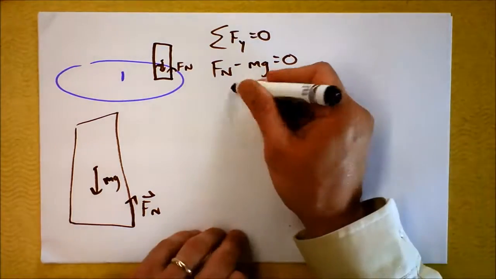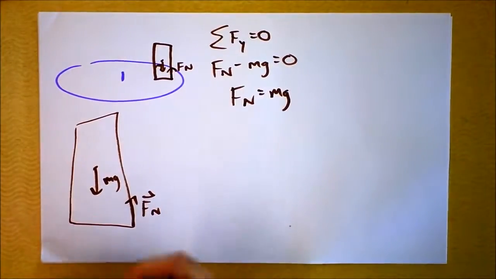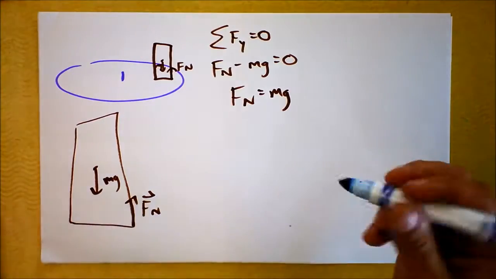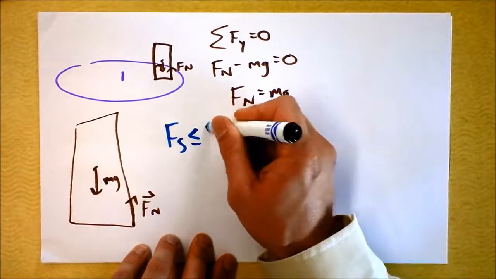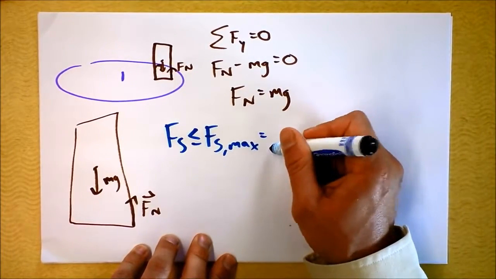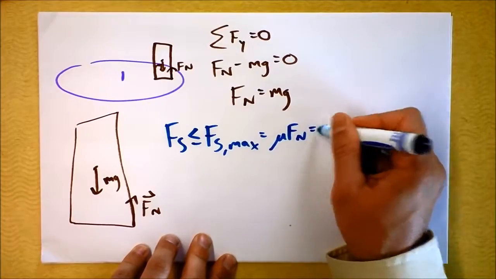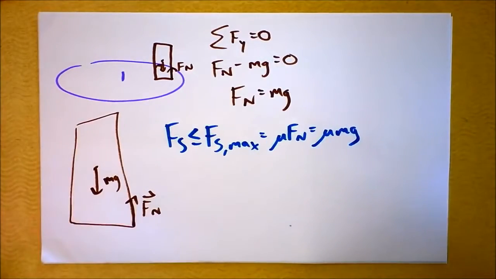Fn is the same thing as mg. And then I also know that there's going to be a static force of friction, and the static force of friction could be up to some value. Let's say that the static force of friction is at the very maximum, what I'll call Fs max. But Fs max is just mu times Fn, which is mu times mg.